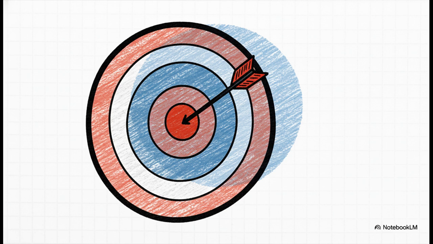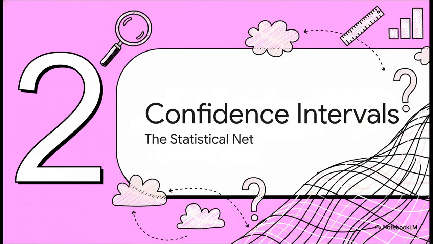What we really need is a tool that gives us a plausible range, a tool that actually works with that uncertainty instead of ignoring it. And that tool, my friends, is the confidence interval. Think of it as our statistical fishing net. It's what we use to try and catch the true answer that's swimming around in that big lake of uncertainty. It's one of the most powerful and common tools in all of statistics, so let's see how it works.